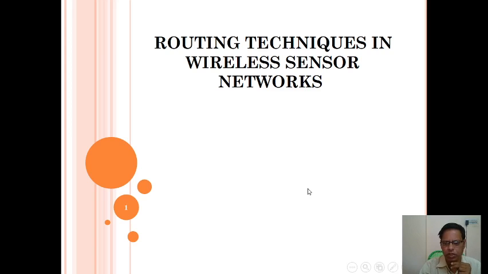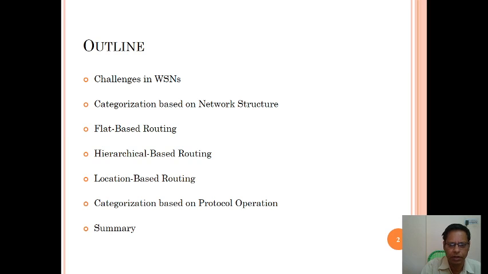Location-based routing protocols explain the routing techniques in wireless sensor networks. The outline of the topic covers the challenges in wireless sensor networks, categorization based on network structure, flat-based routing, hierarchical-based routing, location-based routing, categorization based on protocol operation, and summary.